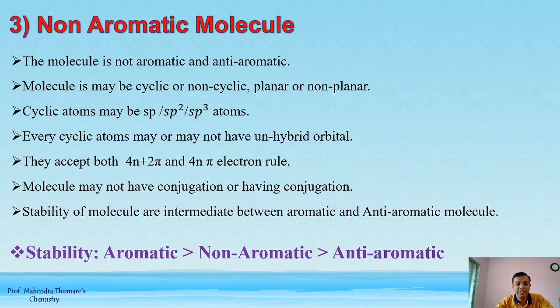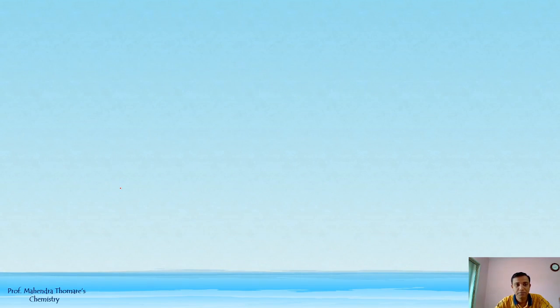The stability of the molecule is intermediate between aromatic and anti-aromatic molecules. So its stability is intermediate, in between aromatic and anti-aromatic, and that is the non-aromatic. So the stability order is: first the aromatic, then non-aromatic, and then the least stable, anti-aromatic. So this is the stability order of aromatic, non-aromatic and anti-aromatic.